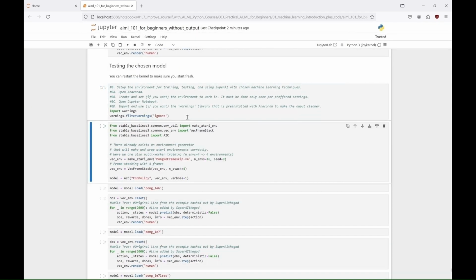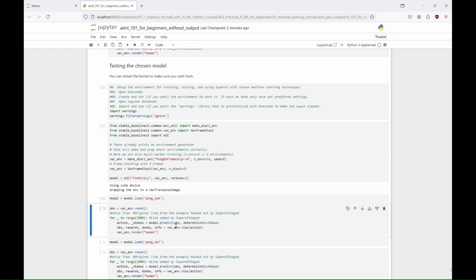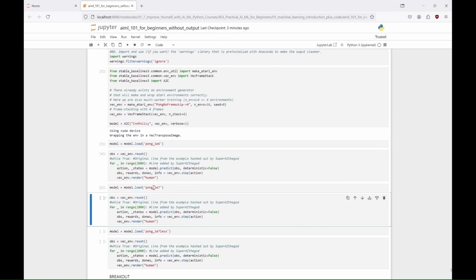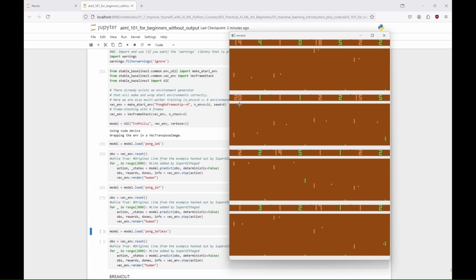Oh, and to improve the agent's learning, you could increase the number of parallel environments, NENVS, adjust key hyperparameters like learning rate and entropy coefficient, and extend training to, for example, 20 million time steps. You could implement reward shaping, use a learning rate schedule, and experiment with data augmentation techniques like frame stacking and random frame skipping. Additionally, you could regularize the model with dropout, apply advanced exploration strategies like epsilon greedy with decay, and monitor training with tools like TensorBoard to track progress and enhance generalization.